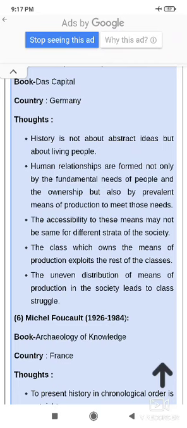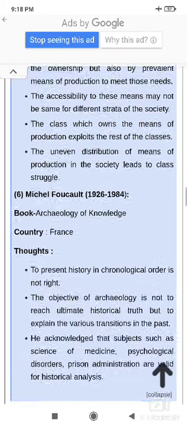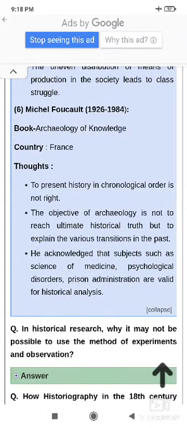Then the next point you can write about Karl Marx, that accessibility to these means may not be the same to different strata of the society. Then the class which owns the means of production exploits the rest of the classes. Then uneven distribution of means of production, वो बात करते हैं class struggle की, society की, and the discrimination between the society. Then one more important thinker is Michel Foucault.